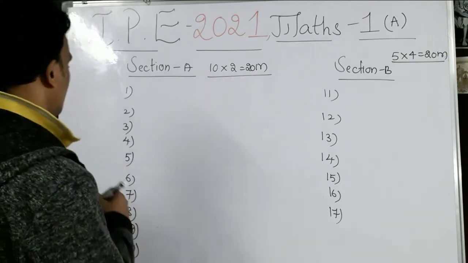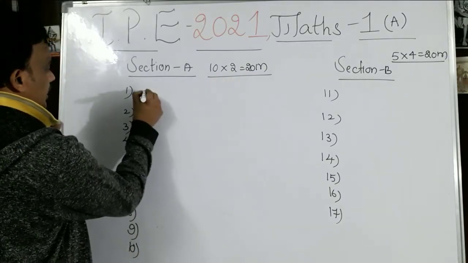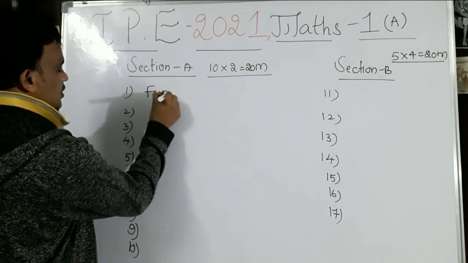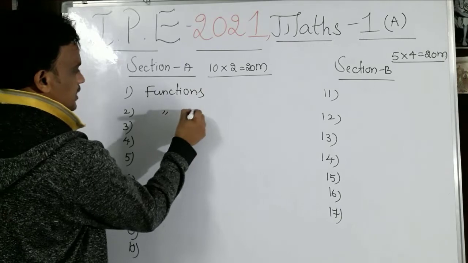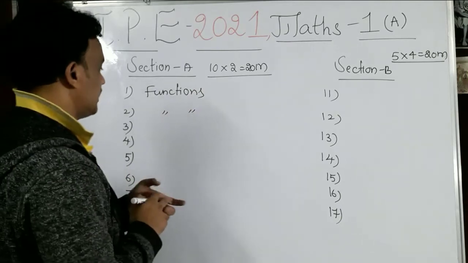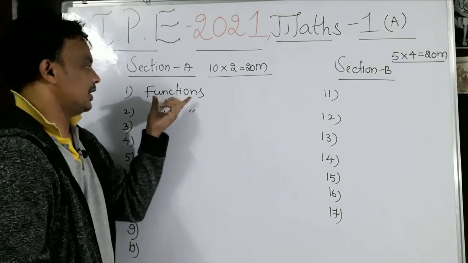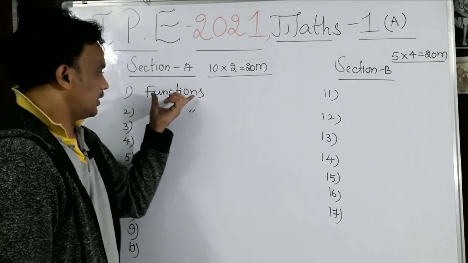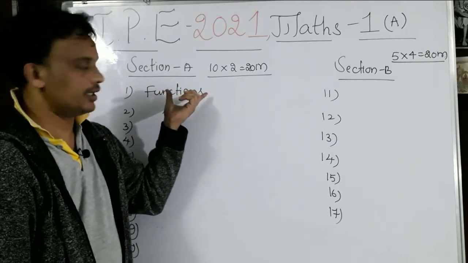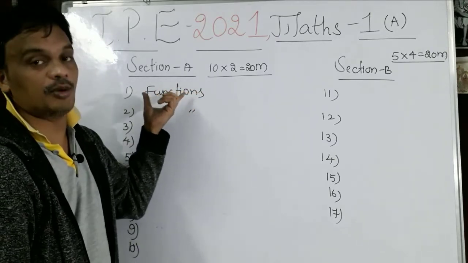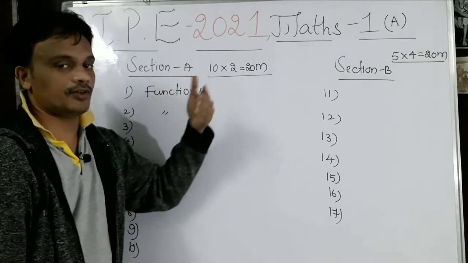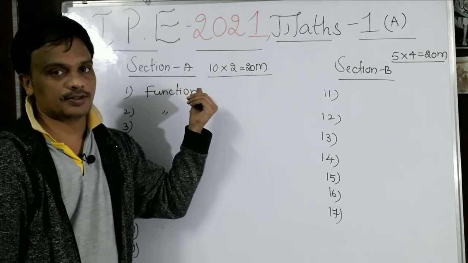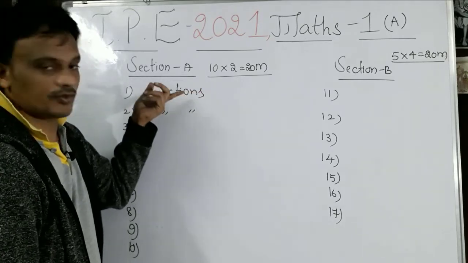The first question and the second question you are going to get from the functions, right? They may ask about the types of functions, the definitions and the composite function, and giving one function, check whether it is a one-one function or not. Like this we may get chances for the first question.